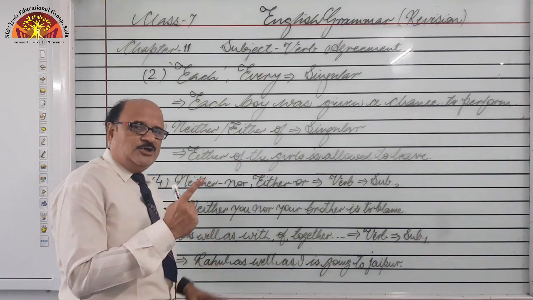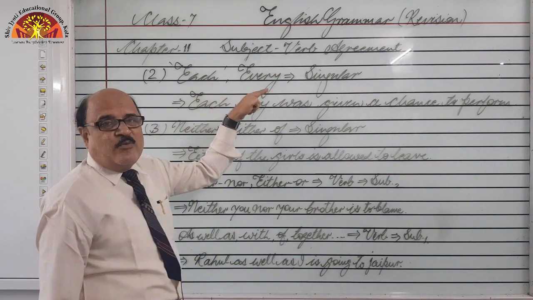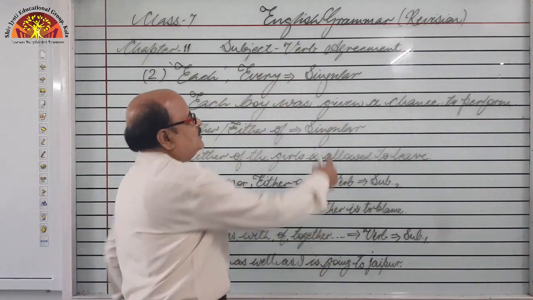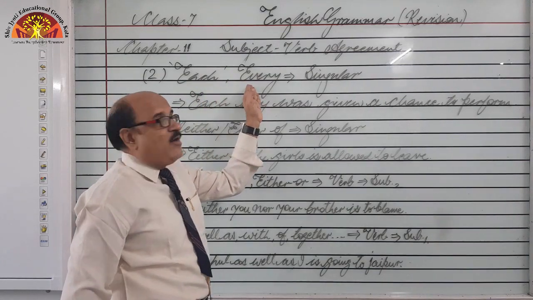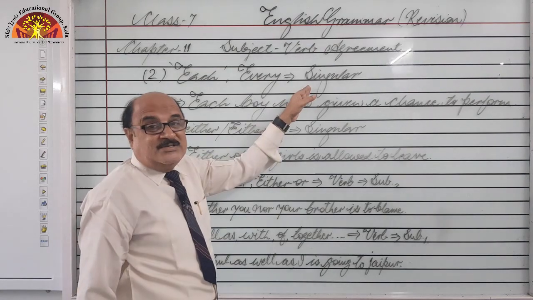Now we are switching to the next rule, and this next rule reflects the uses of each and every, how to use them in their singular or plural form. The answer is very much clear. Whenever two nouns have been connected with each or every, in all the cases we have to use the verb in its singular form.